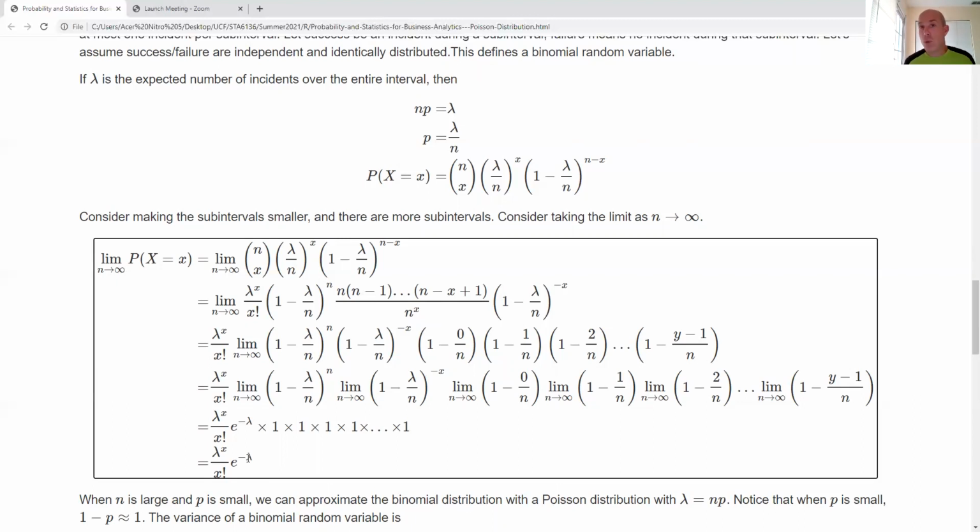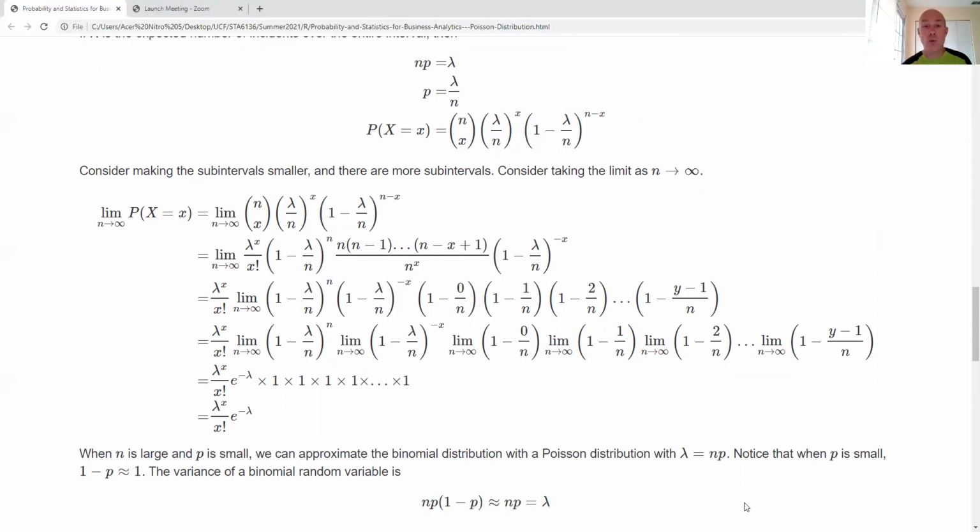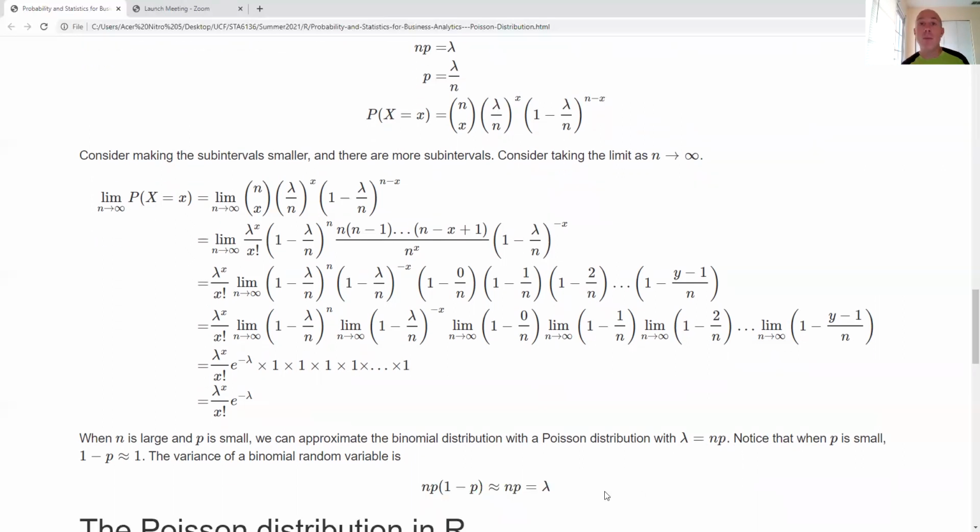Something that comes out from this is that if I have large n and small p, I can approximate a binomial distribution using a Poisson distribution where lambda is equal to n times p. Also, when p is small, 1 minus p is approximately 1, which means that the variance of the binomial distribution is approximately lambda, and that's exactly what we would want if we're going to use a Poisson distribution to approximate a binomial.